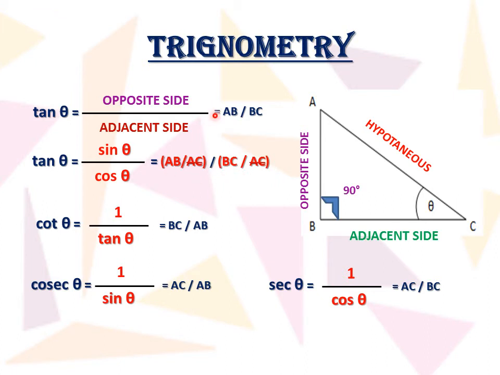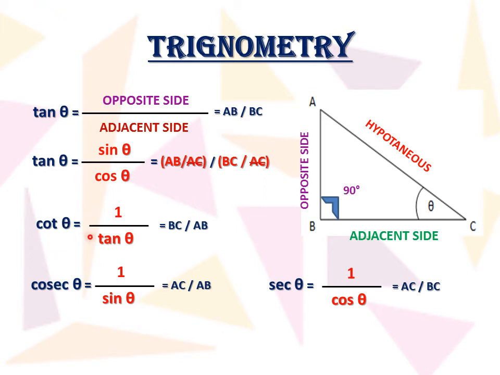So finally we get what? Opposite side upon the base side. So that becomes tan theta. So we can say tan theta is equal to sine theta upon cos theta, because in sine theta we have opposite side upon hypotenuse, and in cos theta base upon hypotenuse, and on both sides the hypotenuse gets cancelled.